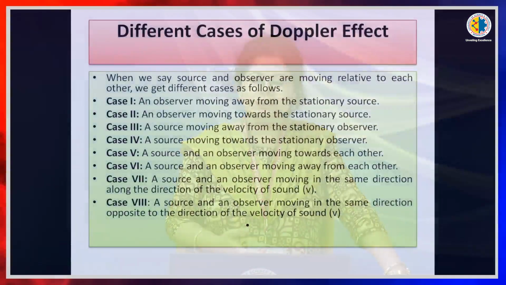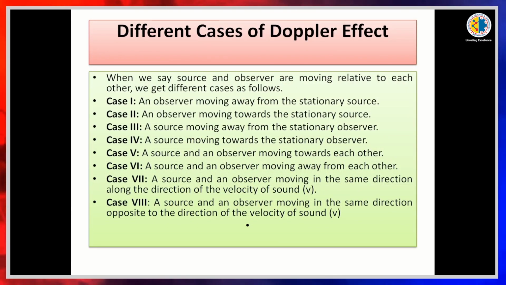Now, different cases of Doppler effect. When we say source and observer are moving relative to each other, we get different cases as follows. Case 1, an observer moving away from the stationary source. Case 2, an observer moving towards the stationary source. Case 3, a source moving away from the stationary observer. Fourth one, a source moving towards the stationary observer. Fifth, a source and observer moving towards each other. Sixth one, a source and an observer moving away from each other.